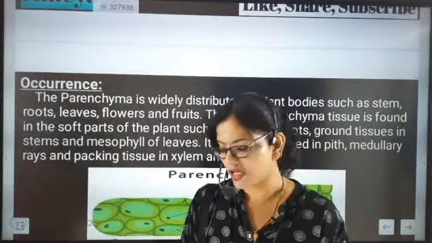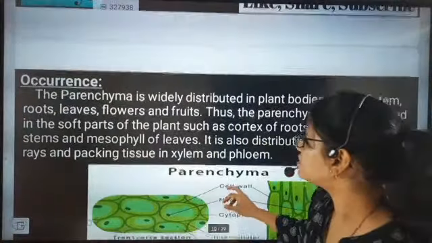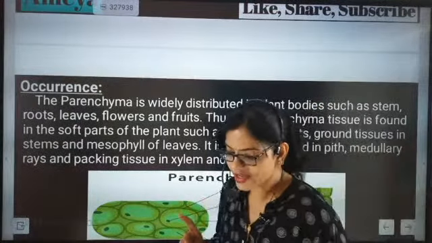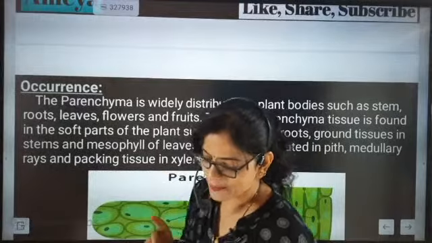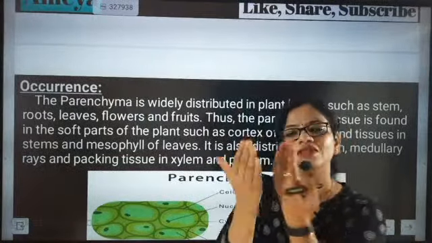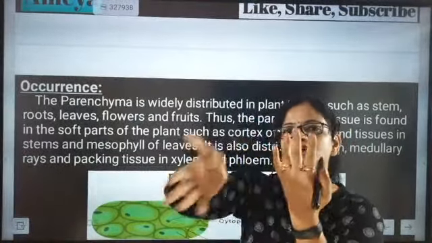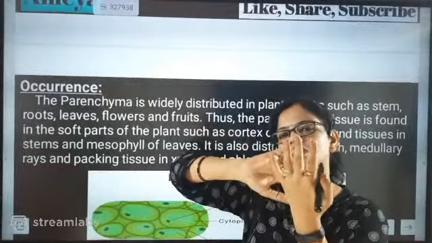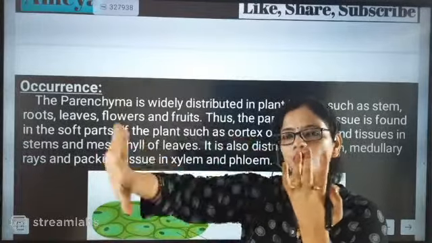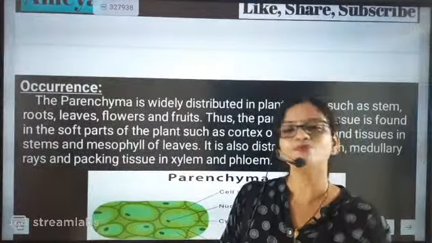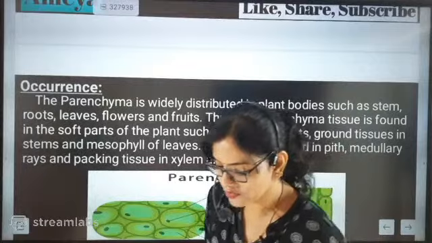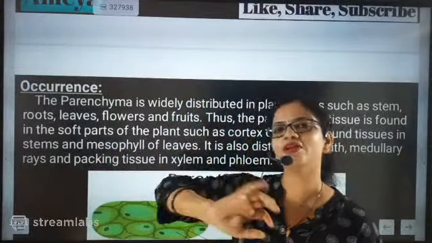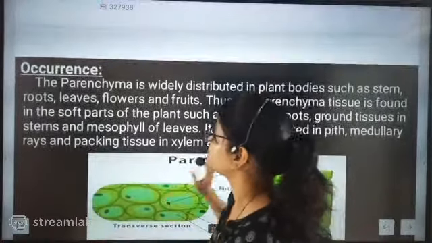Now the next important thing here is the vacuoles. So what about the vacuoles? Who is going to tell me about the parenchymatic vacuoles? Are vacuoles present or not present? It has a thin cell wall, so it will allow the semi-permeable membranes to let the content come in and go out. Next important, the food vacuole will be large. Large and prominent food vacuole, absolutely correct.